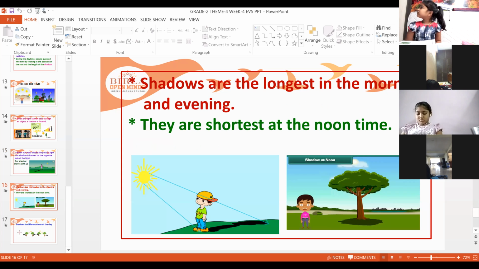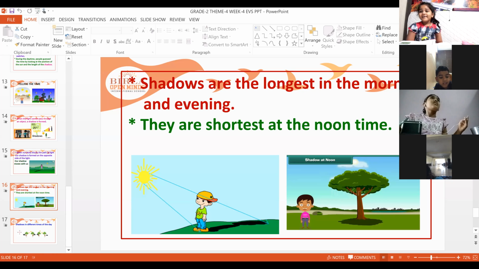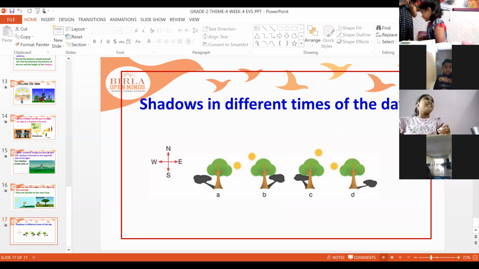Shadows are long in the morning and evening and short in the afternoon. Why? Because in the morning and evening the sun rays fall slantingly, and at noon the sun is on our head. That's the reason the shadow is very short. So this is about the shadow. In the evening and morning the shadows are long, and at noon time they are short.